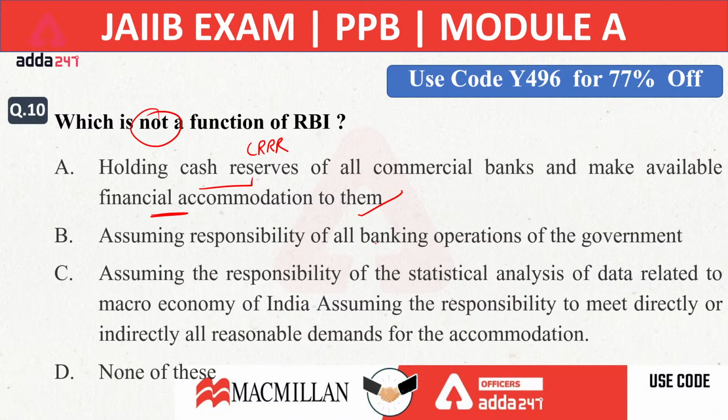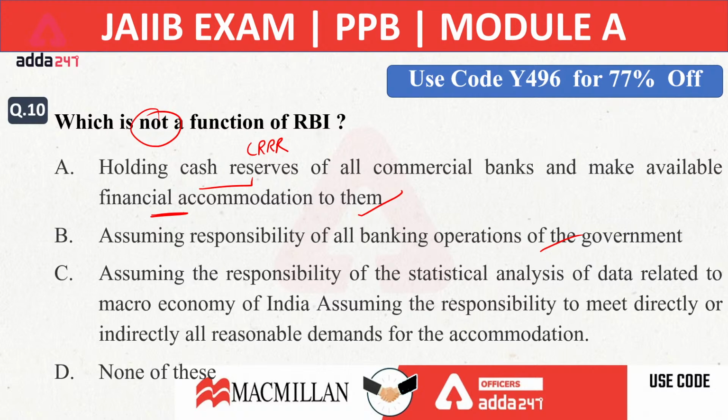Now, assuming responsibility of all banking operations of the government. When we are talking about government's banking operation, is it the responsibility of RBI? Yes, because RBI is the agent for Government of India. RBI works as an agent of Government of India. That is true. Now, assuming the responsibility of the statistical analysis of data related to macroeconomy of India.